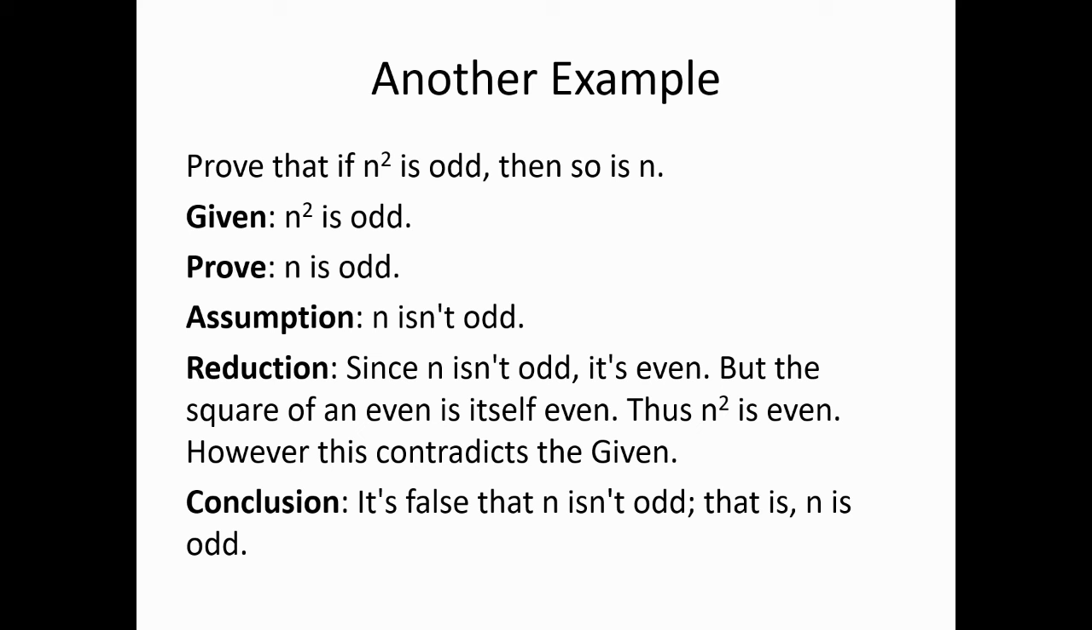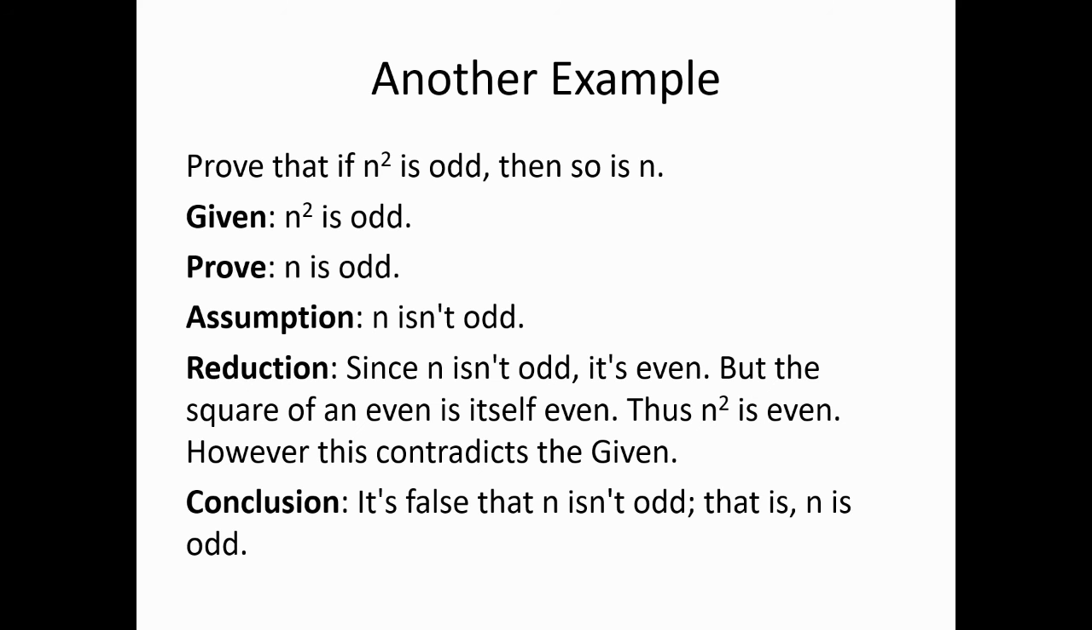Okay, so prove that if n squared is odd, then so is n. Of course, n is some number. So the given is that n squared is odd. The given is always what comes after if. We're supposed to prove that n is odd. That's the conclusion. It comes after the word then, as always.